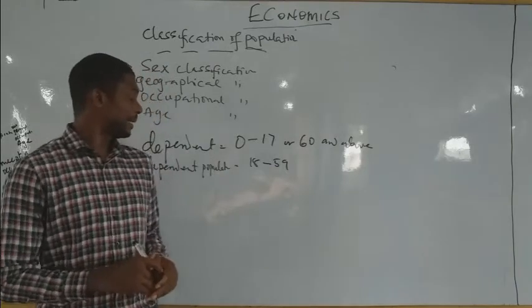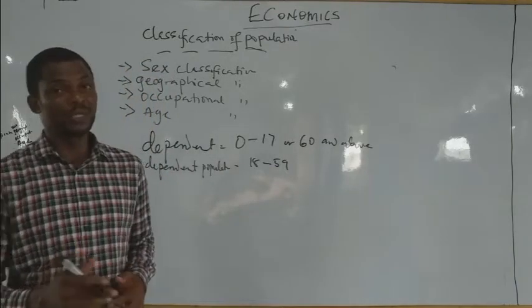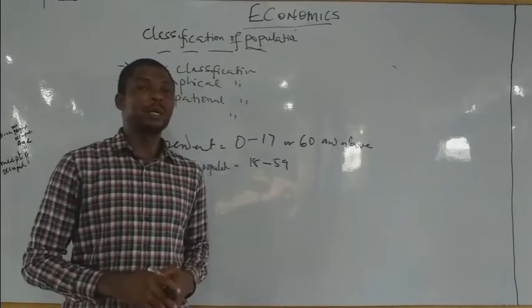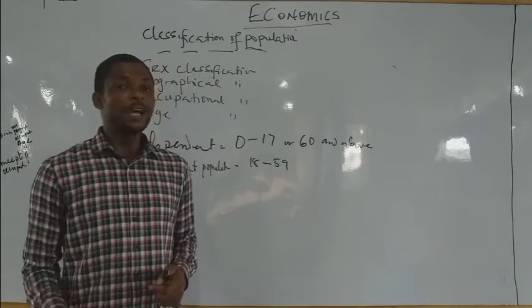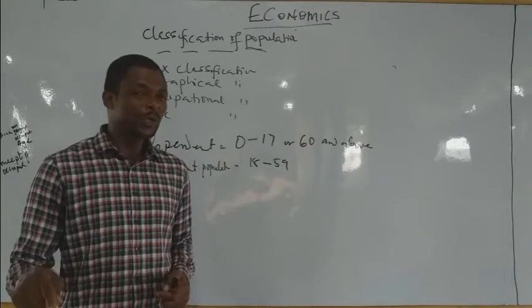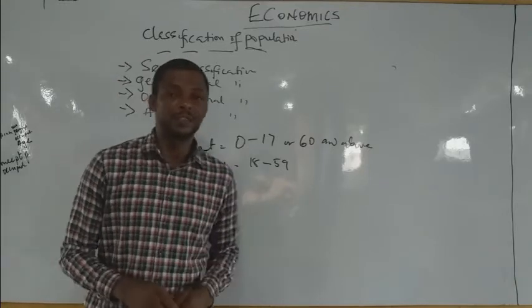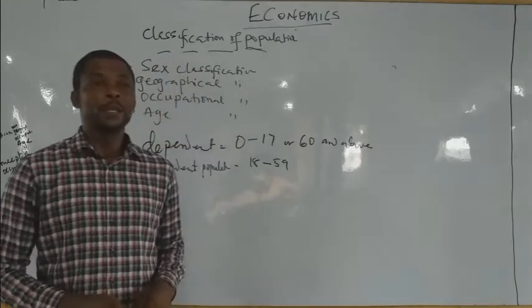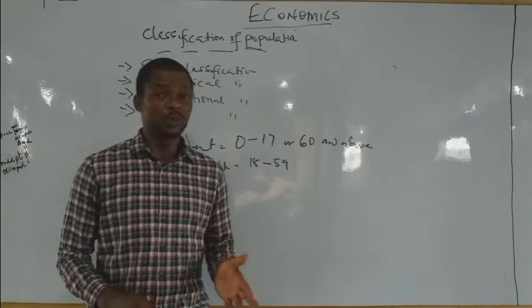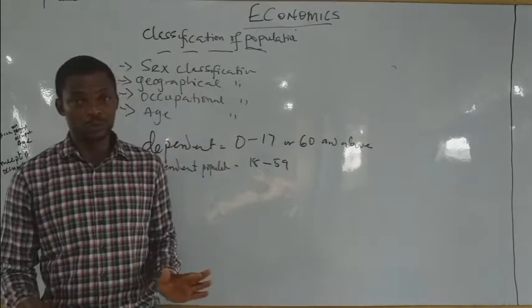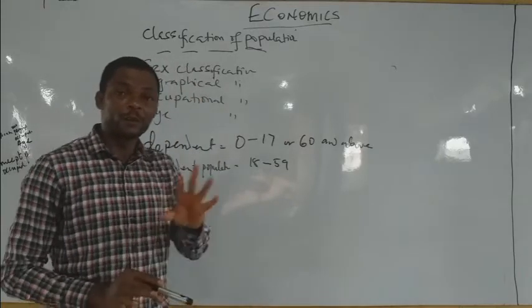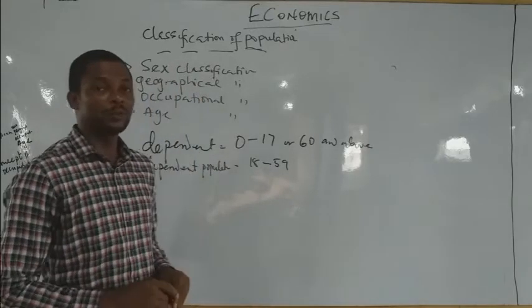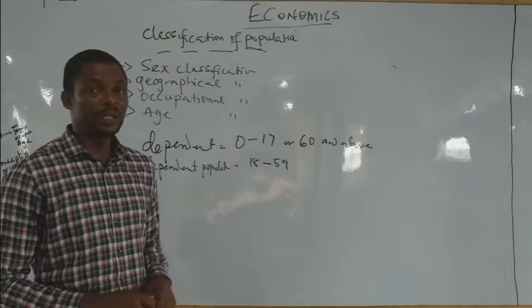Then the independent population, otherwise known as the working population, are those who are up to the age of working but are not working, and also those who are engaged in economic and productive activities. So there are two definitions. You want to work, you've gotten the qualification, you are willing to work, and you also engage in economic activity. Every one of them is referred to as the independent, or you can call it the working population.